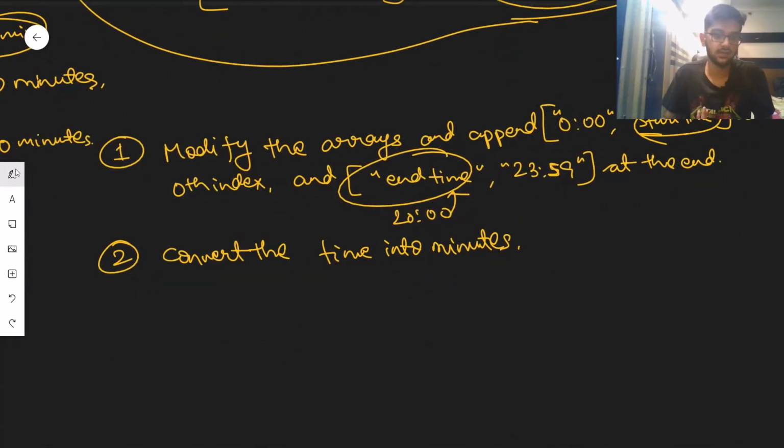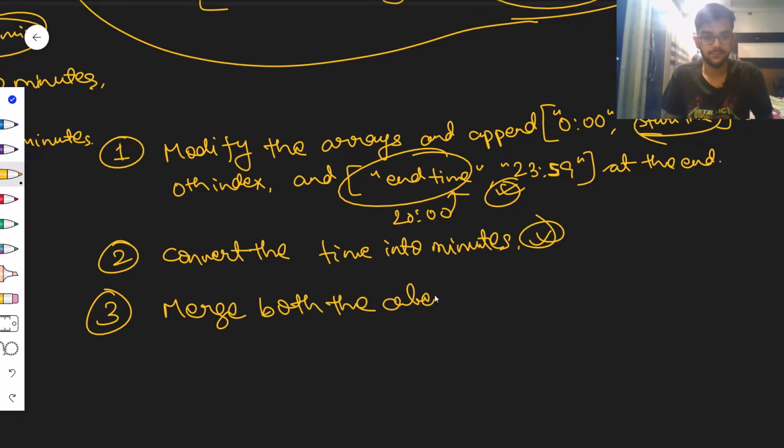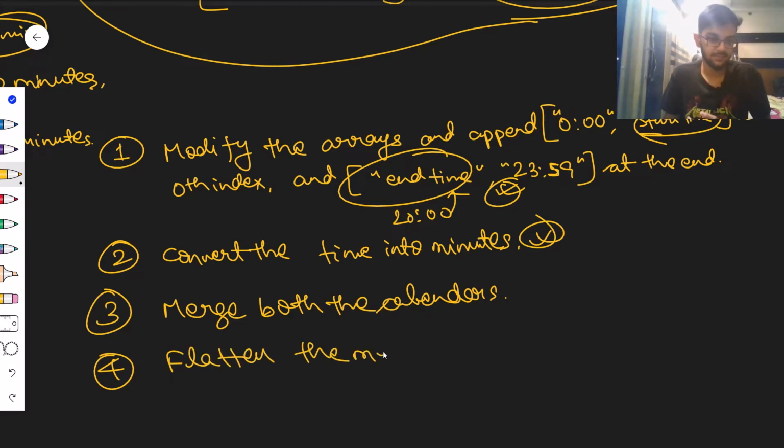Okay, so convert the time into minutes. That's it. That's our second step, and our first step has been already clear, right? After doing all of these steps, I think we should merge them. So I'll merge both calendars. I'll just merge both of Alex's and Sasha's calendars, and then we have one straightforward calendar, and then we can proceed to flatten it. Flatten the merged calendar. Okay, that's it.